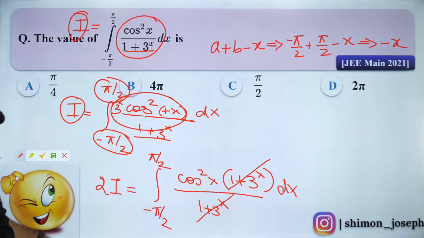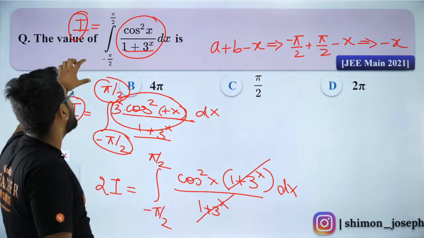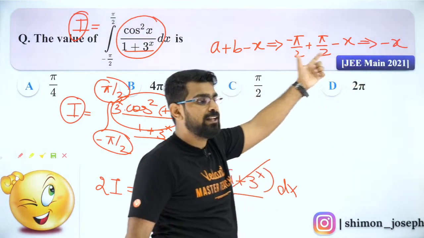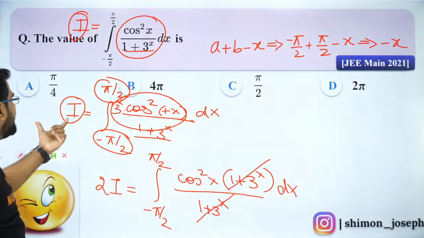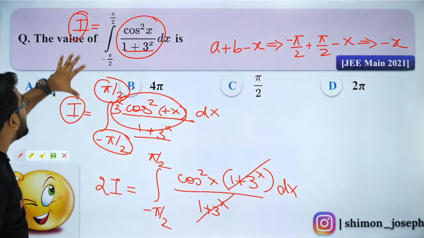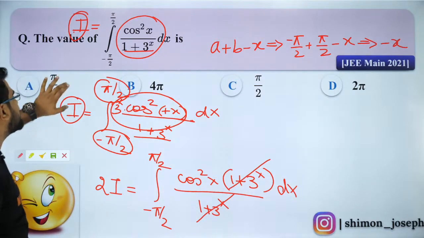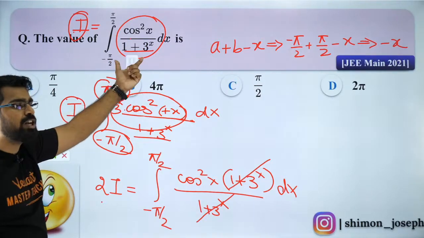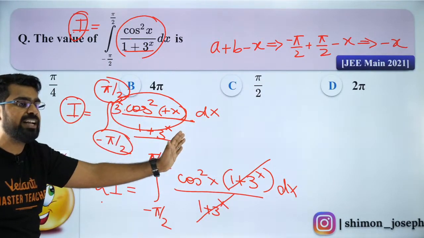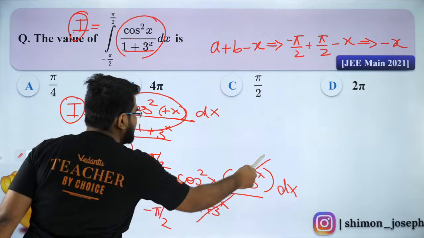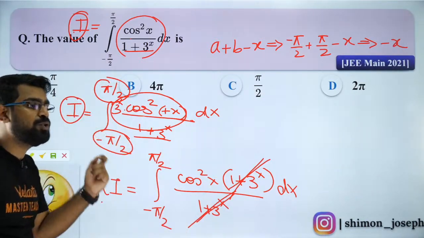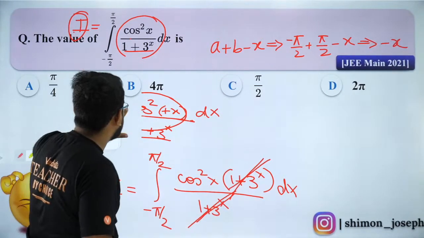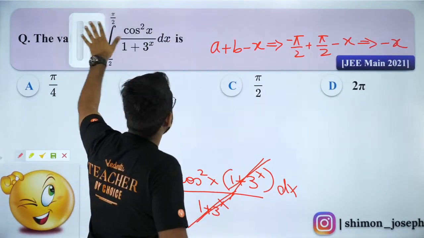Rishabh, so first I applied King's rule. So instead of X, I put minus X because A plus B minus X is minus X. And when I do that, I will get this particular I integral and I will add both of them. So I plus I, Rishabh, is 2I, and I will add these two quantities. Because the denominator is the same, I add the numerators and I see that 1 plus 3 power X will get cancelled out. If you still did not get it, please pull the video back and watch it again, because I want nobody to miss out on these concepts which are fantastic.